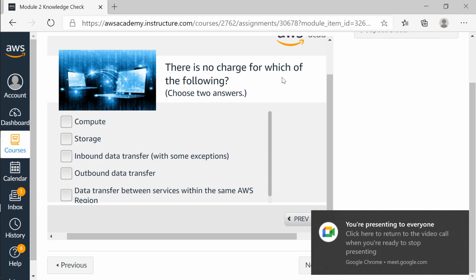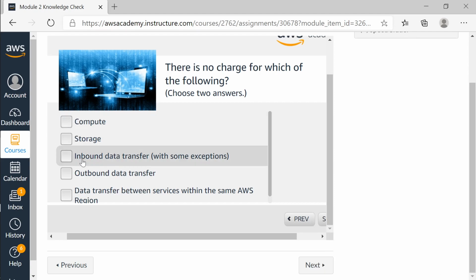There is no charge for which of the following: compute charges, storage charges, inbound data transfer with some exceptions, outbound data transfer between services within the same AWS region. Which two of them will have no charge? Data transfer between services within the same AWS region, and inbound data transfer with some exceptions. Okay, so I think these are the two. Yeah, so this is correct.